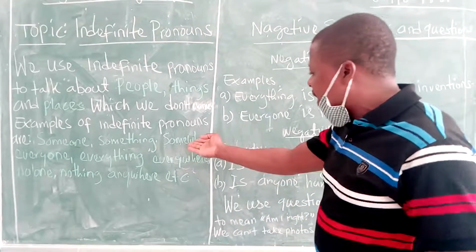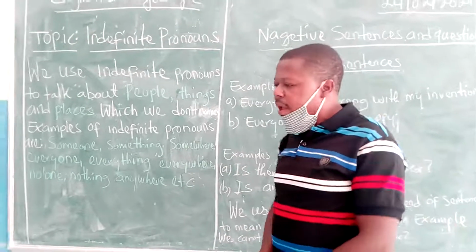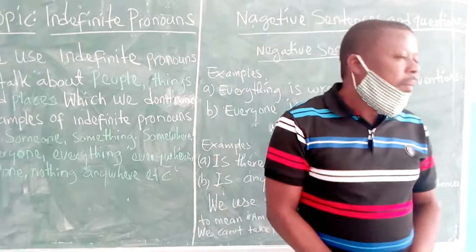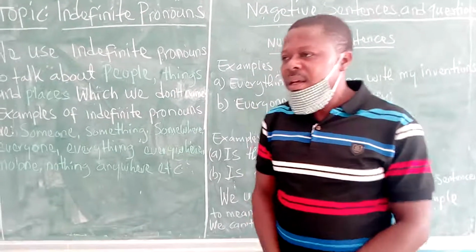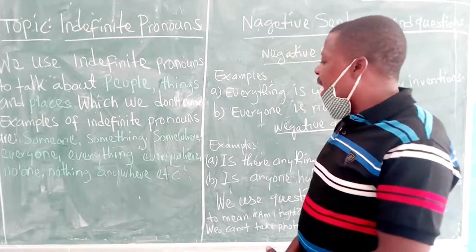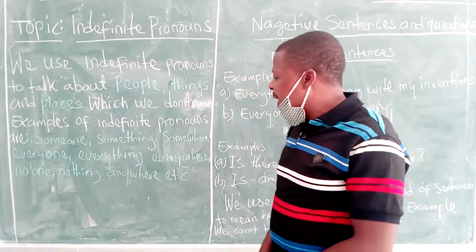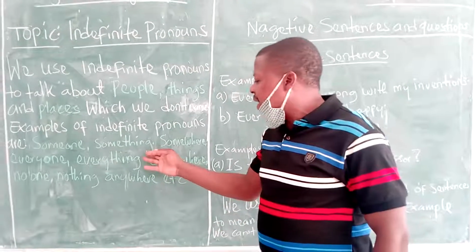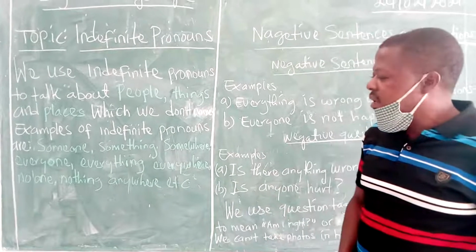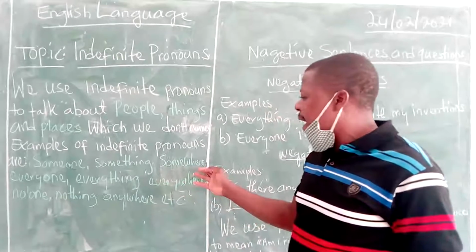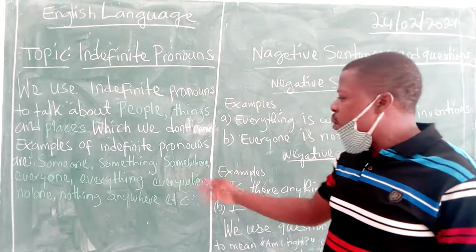Let us take the example of somewhere. If your money got missing in maybe Los Angeles, and you want to tell your friend about the money that got missing, but you don't want to mention Los Angeles in the sentence, you will tell your friend, my money got missing somewhere.